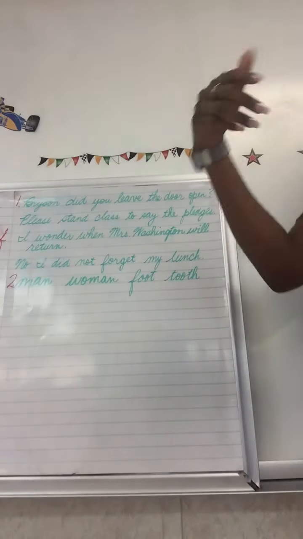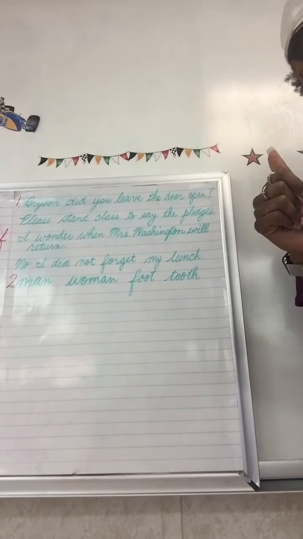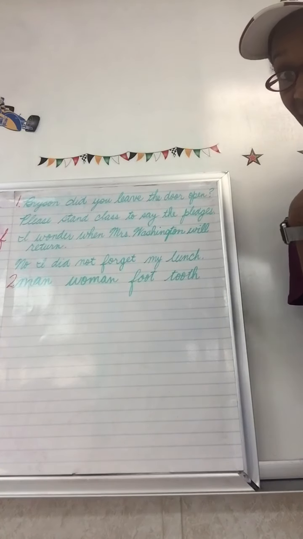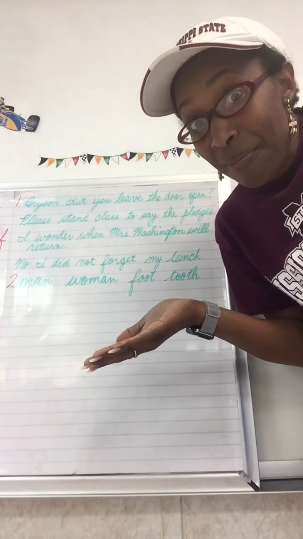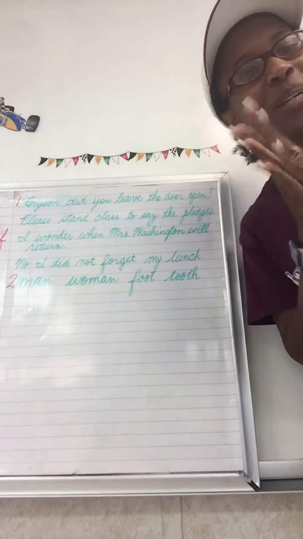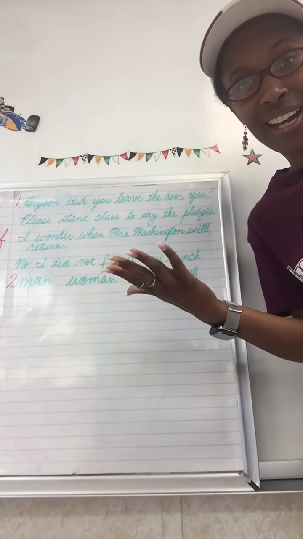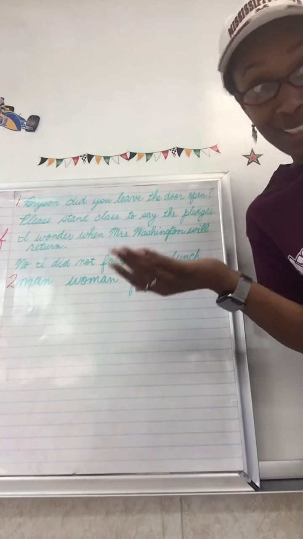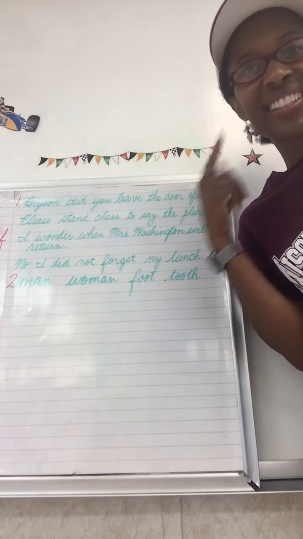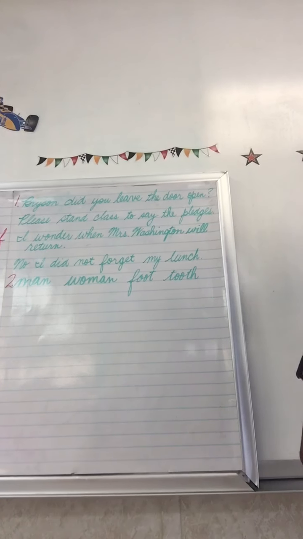All right, guys, as you take a look at the board, you will notice we have some sentences that have been written. However, they're missing something. Or are they? We've got to add some commas into some of these sentences. Do you know which ones need commas? Do you recall when to use a comma? Let's review very quickly. When do we use a comma, class?